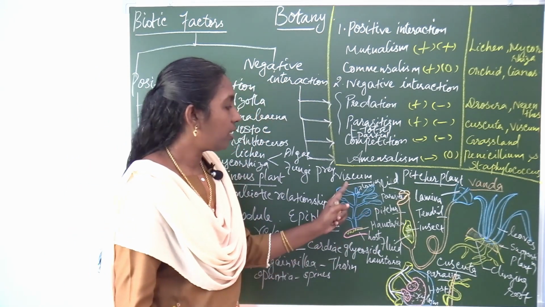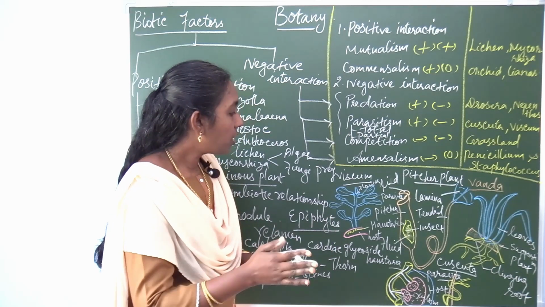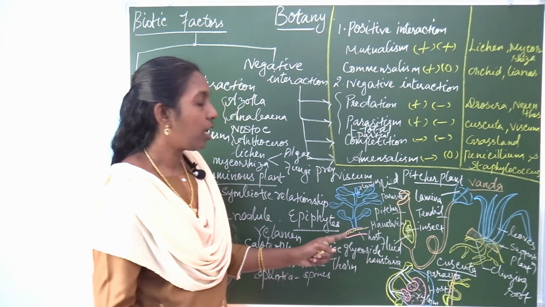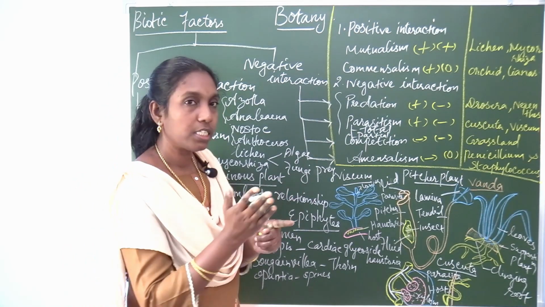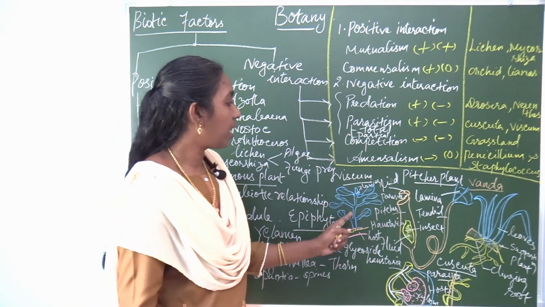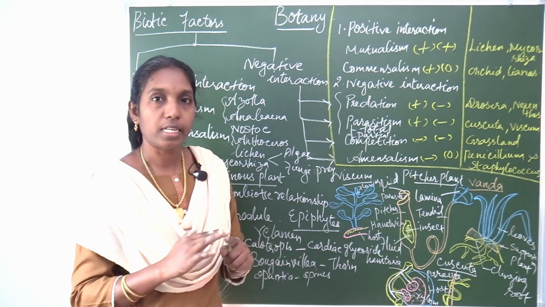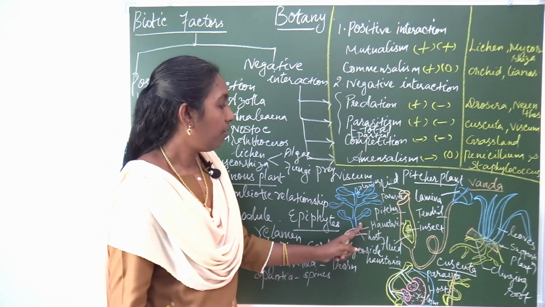The leaves are green in color, so it is able to synthesize its food. But partially, through the haustoria, it takes water, and only for that part it depends upon the host. For the other part it has the ability to synthesize its food. So partial parasite, example Viscum.